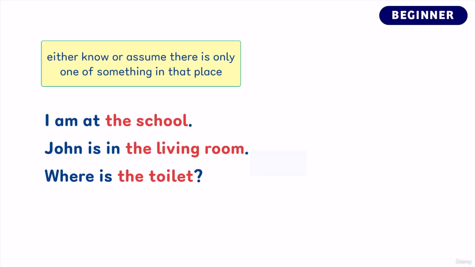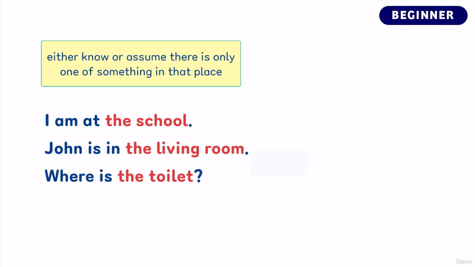Another important use of the definite article is when we either know or assume there is only one of something in that place, even if that noun hasn't been mentioned before. Here are some example sentences. I am at the school. John is in the living room. Where is the toilet? In each of these sentences, we are assuming that there is only one of these nouns.